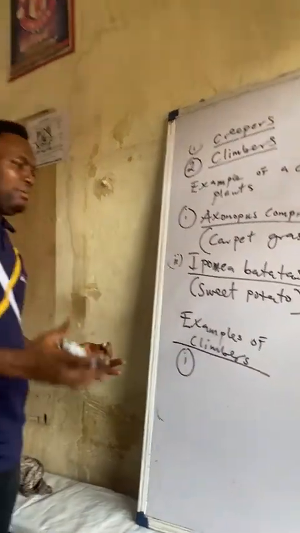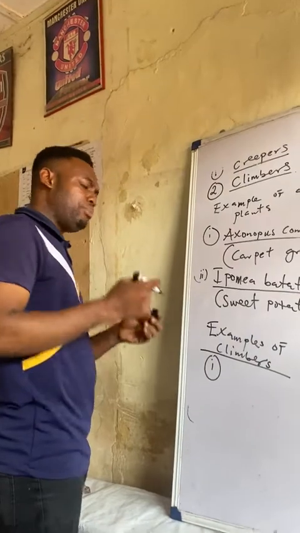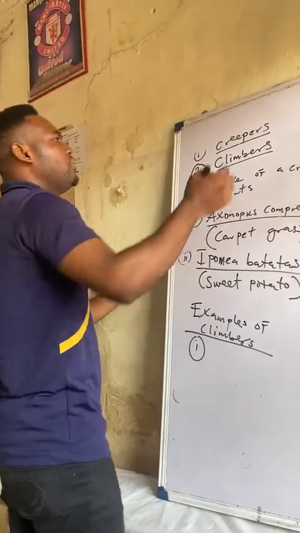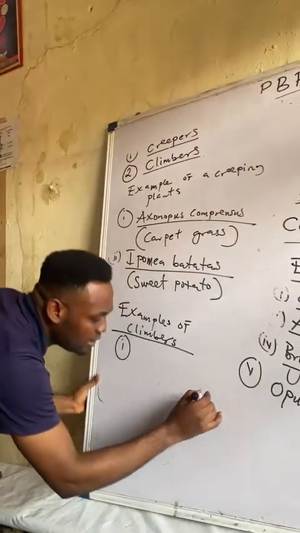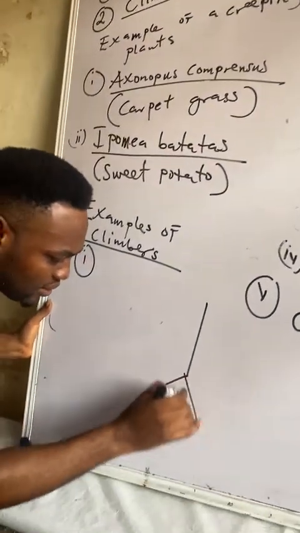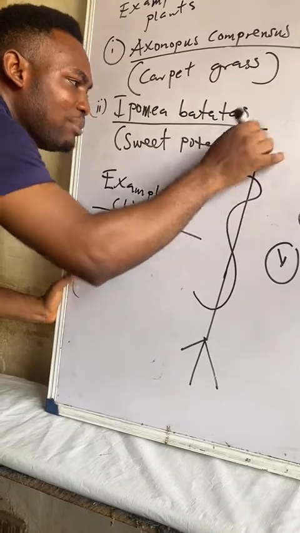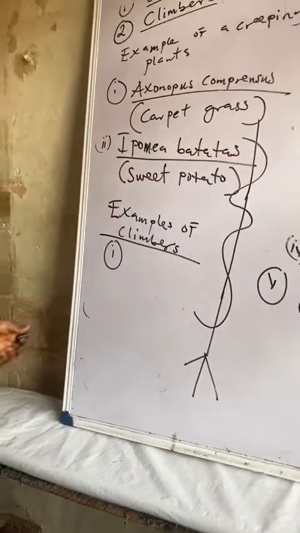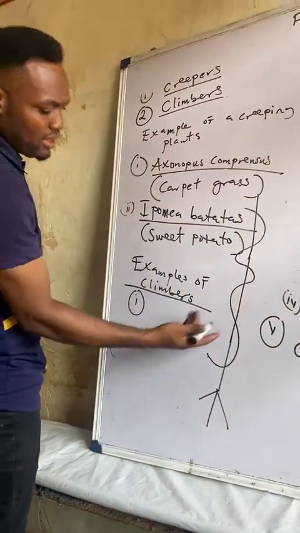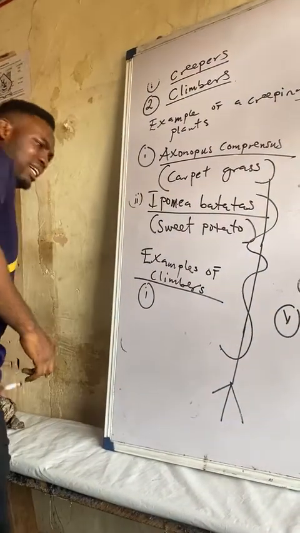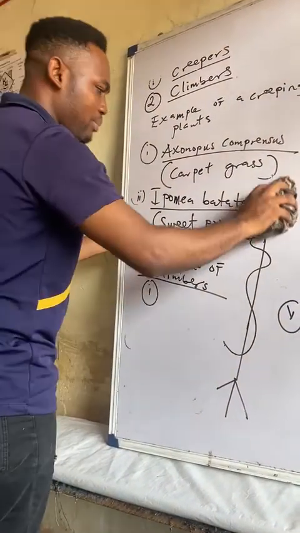When we talk about climbers, plants that climb, maybe when you put a particular stick, you see the plant crawl and climb on it like this. Of course, you know some plants that do that. An example is yam. Yes, yam is a climber, so I can put it there as an example.